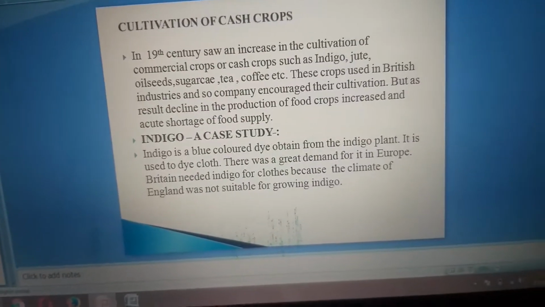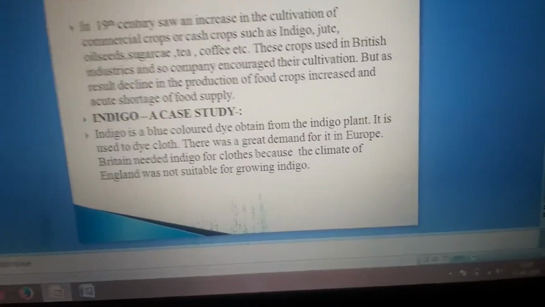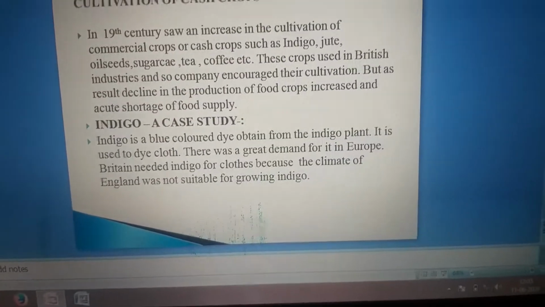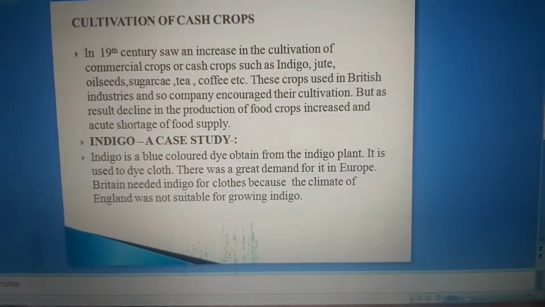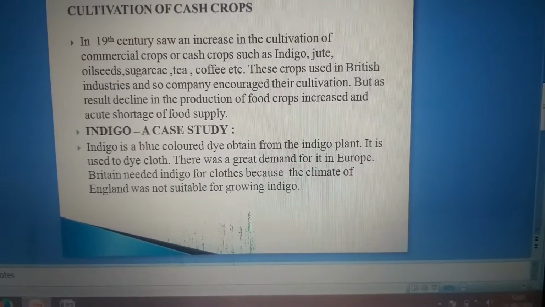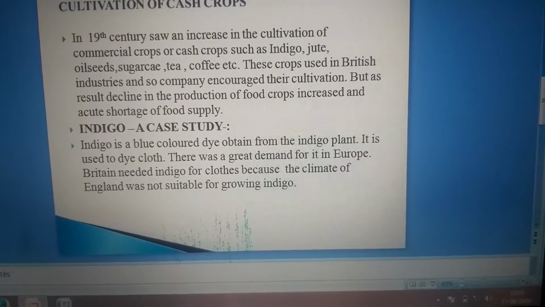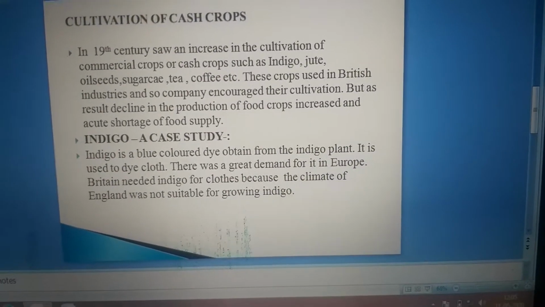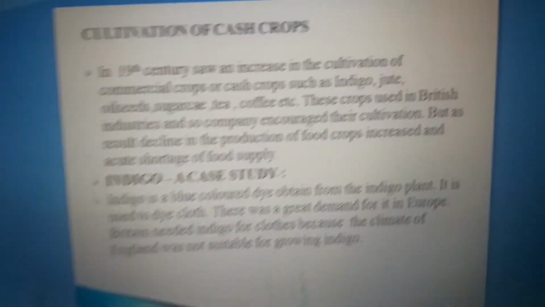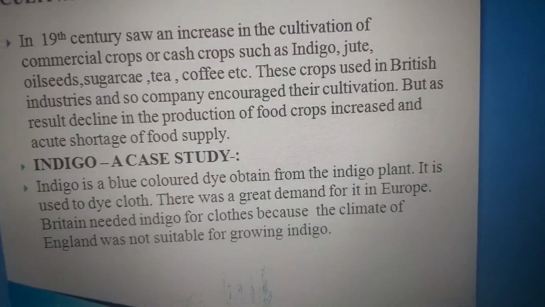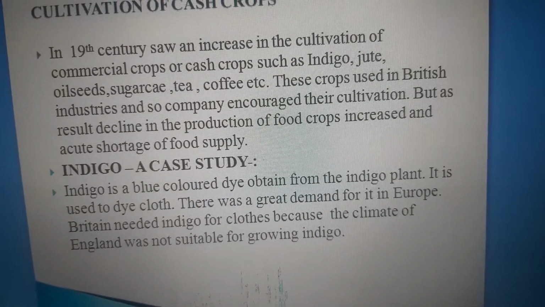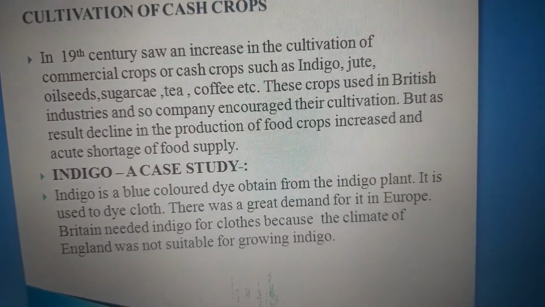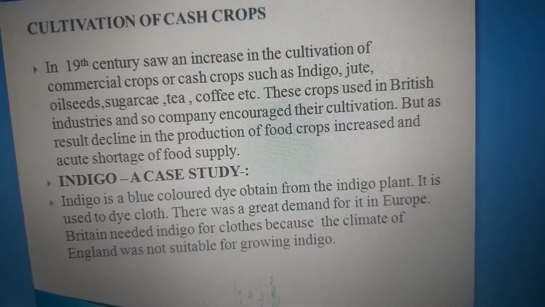So next, the cultivation of cash crops. In the 19th century there was an increase in the cultivation of commercial crops as cash crops, such as indigo, jute, oilseed, sugarcane, tea, coffee, etc. These crops were used in British industry, so the company increased their cultivation.